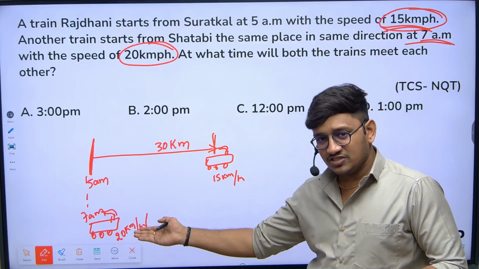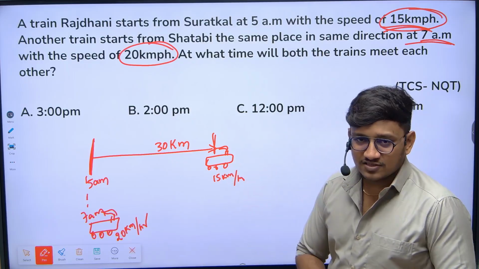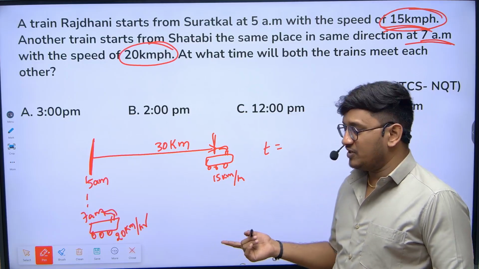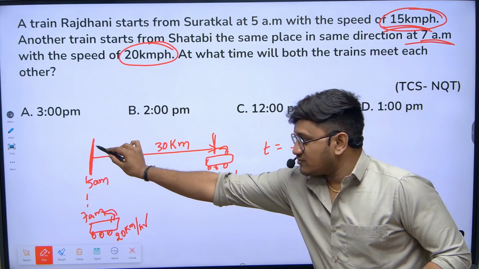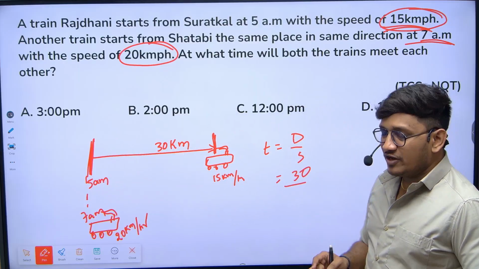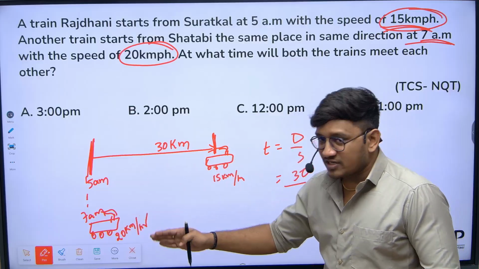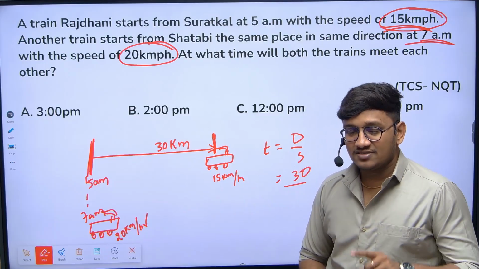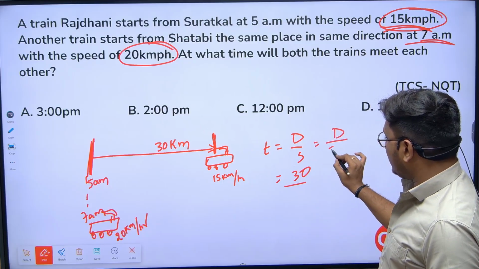Obviously the second train which starts at 7 a.m. has a higher speed compared to the first train. So how many hours are required for them to meet each other? Time is equal to distance by speed. What is the distance between the two trains? From this particular point it is 30 kilometers. When you want to consider the speed, when two trains are moving in the same direction, the relative speed is s1 minus s2. So here I am writing distance by s1 minus s2.